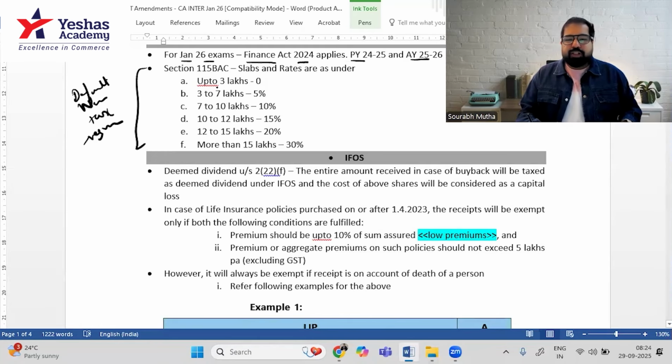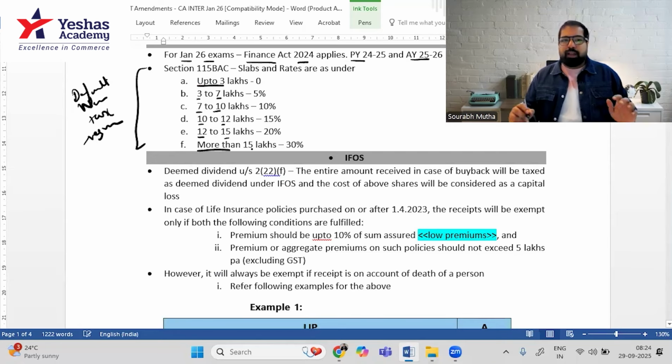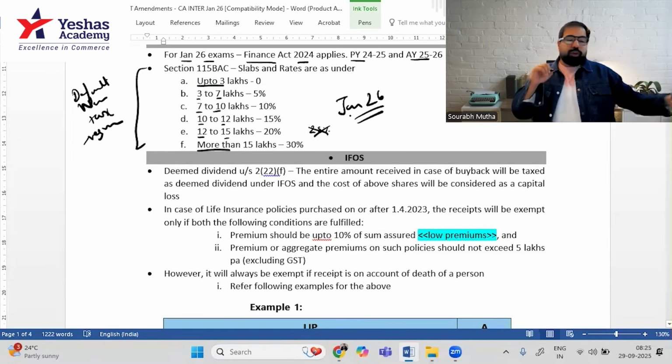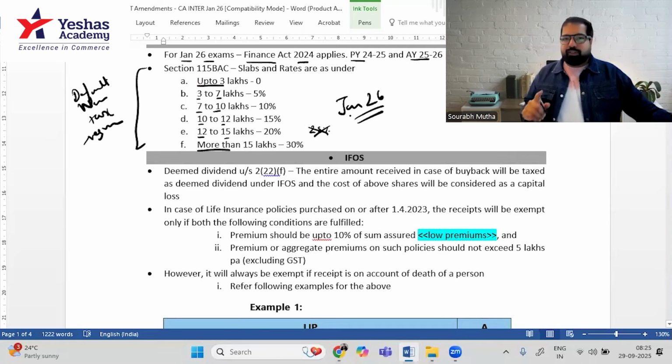Here, guys, the slabs have changed a little: up to 3 lakh, 3 lakh to 7 lakh, 7 lakh to 10 lakh, 10 lakh to 12 lakh, 12 lakh to 15 lakh, and more than 15 lakh. How do you remember them? Up to 3 is okay. 3 to 7, 3 plus 7 is 10, so 7 by 10. Then 10 to 12, 12 to 15, and more than 15. And the government doesn't like the number 25, Nirmala Sitharaman doesn't like that number, so 25 is not there. 0, 5, 10, 15. It increases by 5% up to 30. This is applicable for Jan 26 exams. Don't fall for any other slab rates. These are the only default tax regime slab rates that are applicable for your exam.